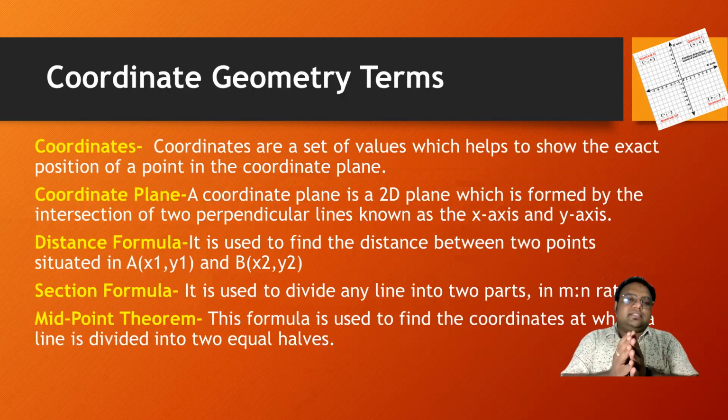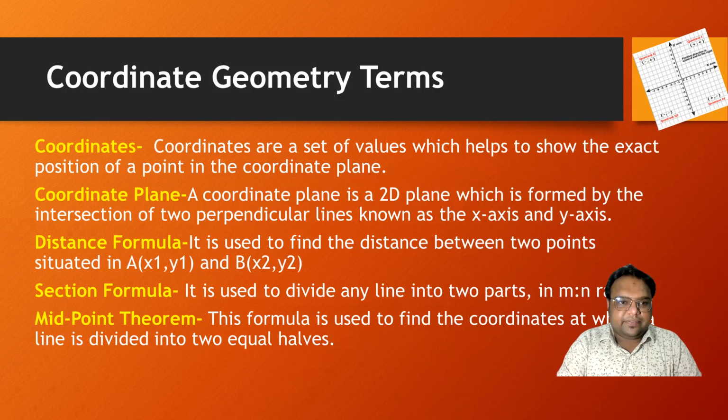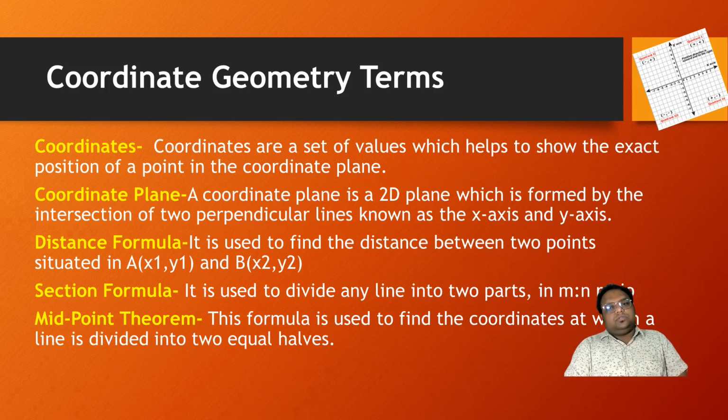Now, this is the main and important slide of coordinate geometry. These are some important terms in coordinate geometry. The first one is coordinates. What is a coordinate? A coordinate is a set of values which helps to show the exact position of a point in the coordinate plane. A set of values means an ordered pair, where one axis is the x-axis and the other axis is the y-axis. In a later slide, we will explain it further.